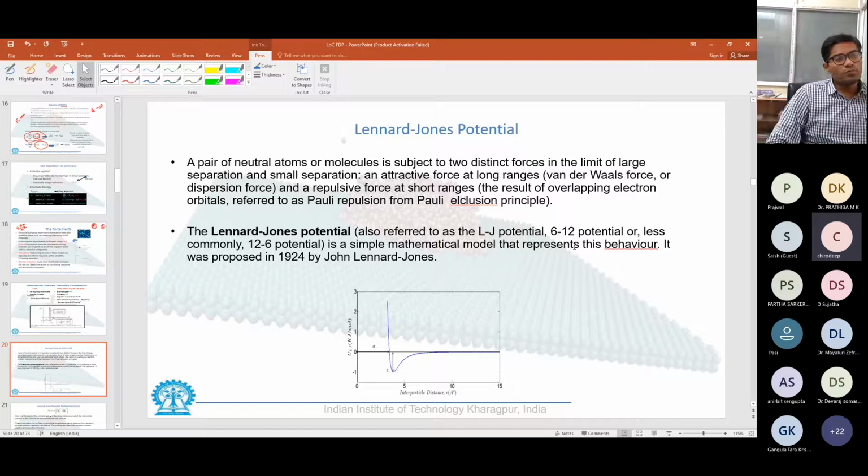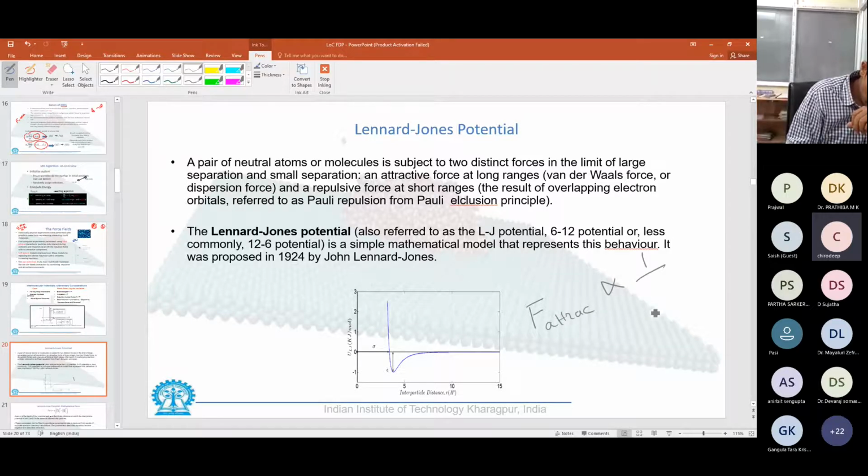What he proposed is that all the attractive forces between two particles, which we will see in a bit, can be expressed as a function of 1 by r to the power 6. Actually, not forces, rather potential, the attractive energy.